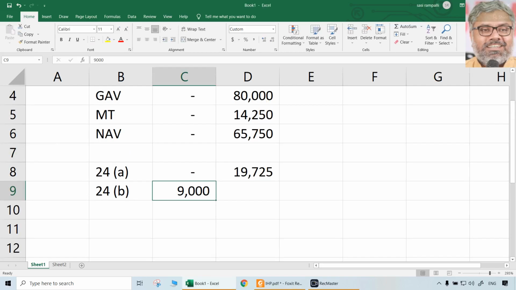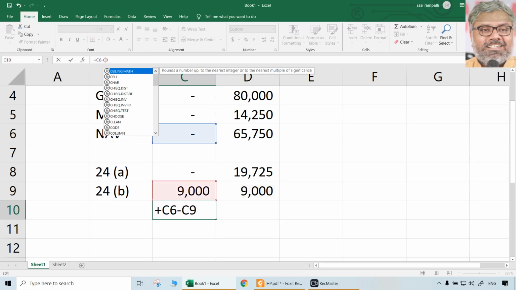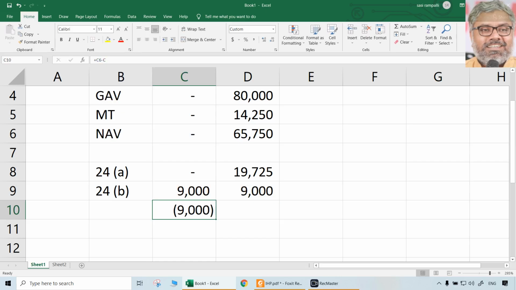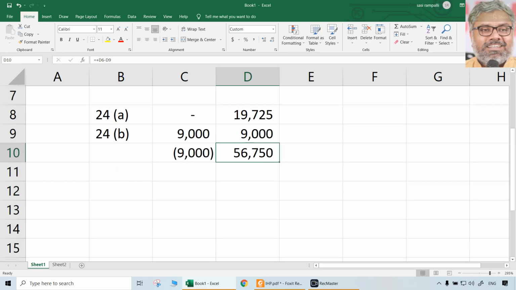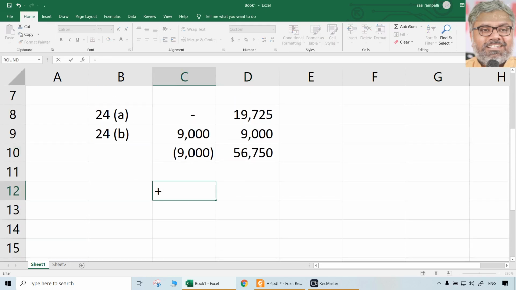That 18,000 can be split into 2 portions, one self-occupied and one let out, so 9,000 and 9,000. So what is the income from house property now? Net annual value minus deductions. That will be the income from house property separately for the self-occupied portion and the let-out portion. But what will be the combined amount?